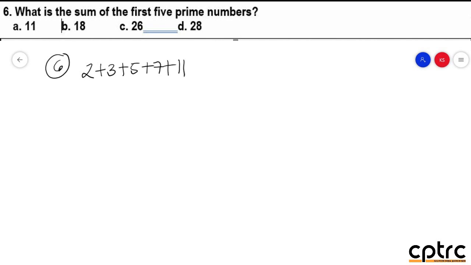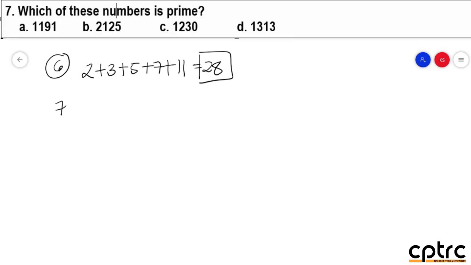So, sabi dito, you're going to get the sum. So, the sum of the 5 is equal to 28. So, the answer for this question is letter D, 28. Number 7. Which of these numbers is prime? So, again po, prime numbers yung tanong. So, among the following po, sino po ba dyan ang prime? Remember, prime numbers po, sino makadivide sa kanya? Has only 2 factors. At sino factors na iyon? That is only 1 at saka yung sarili po niya.